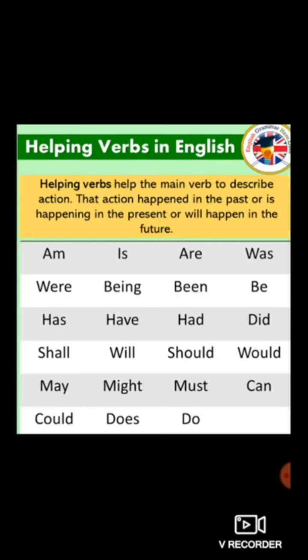So here in the image, these are known as helping verbs: am, is, are, was, were, being, been, be, has, have, had, did, etc.